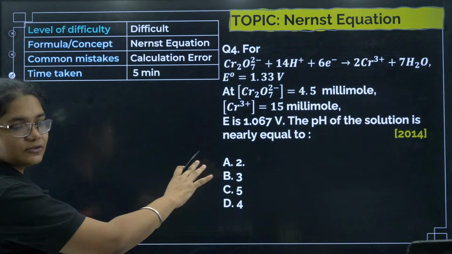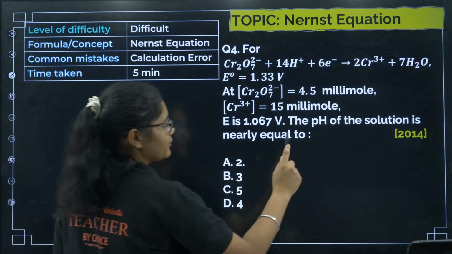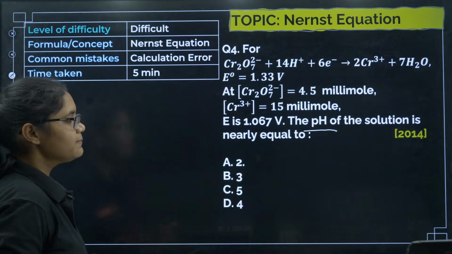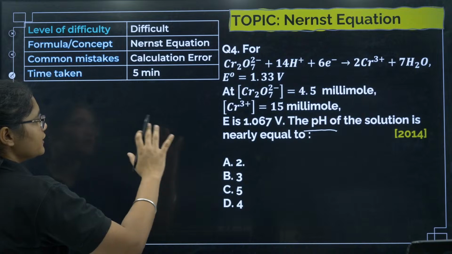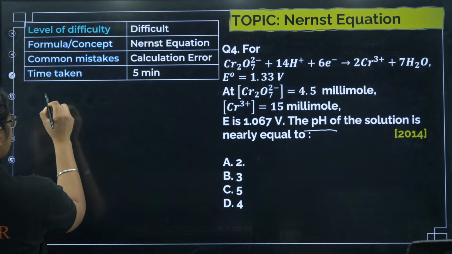Now let me solve this question for all of you. What is this? This is Nernst equation. You have to calculate the pH of the solution. Now if I want to solve, it is a little bit lengthy question. So how we can solve it? First of all, I will write the Nernst equation.